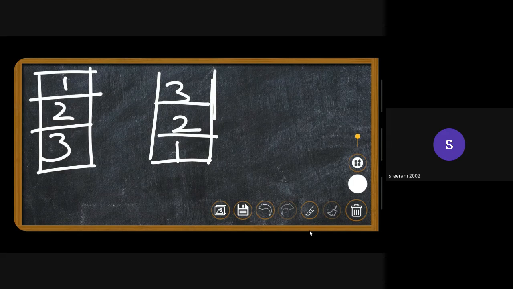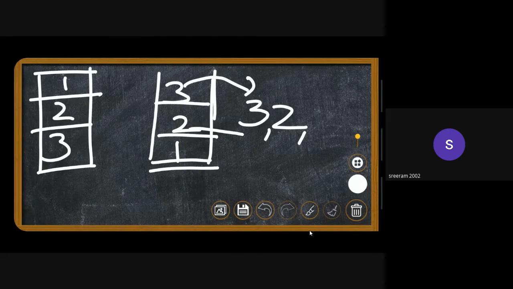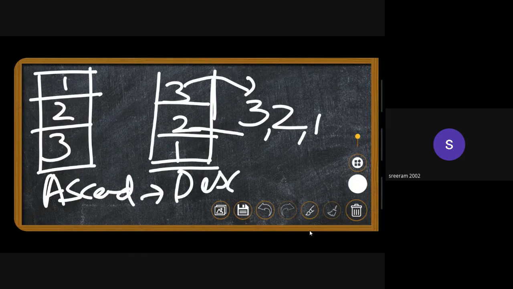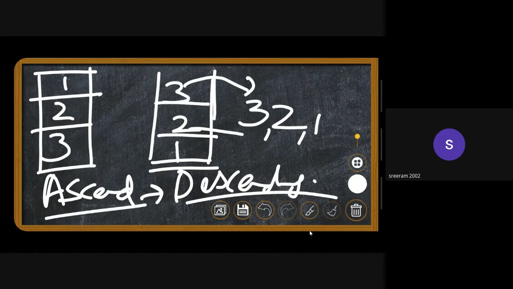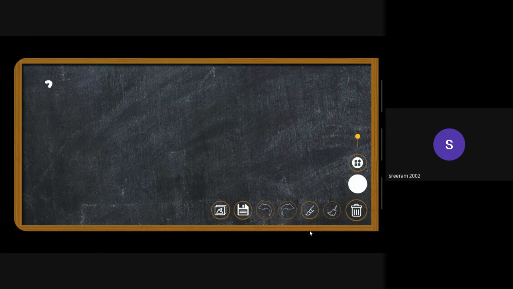And then we're taking output out of the stack. So the element that is pushed last comes out first: 3, and then 2, and then 1. What happened? Ascending has been turned to descending. If you have a descending order right here, it will be turned to ascending. In the problem statement that you are given, we need to sort it ascendingly.